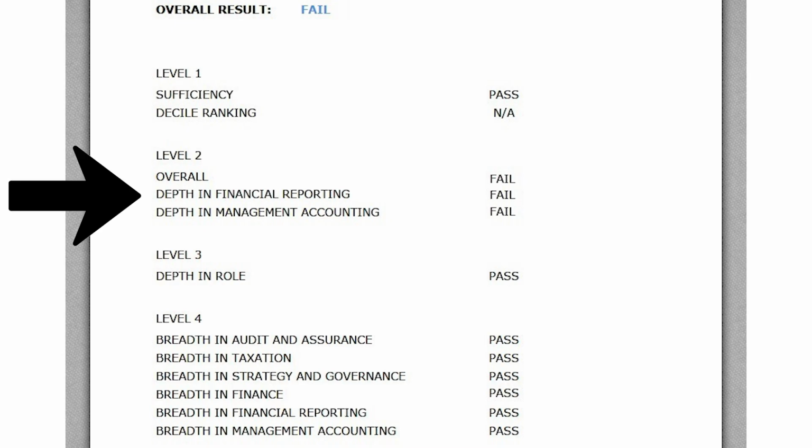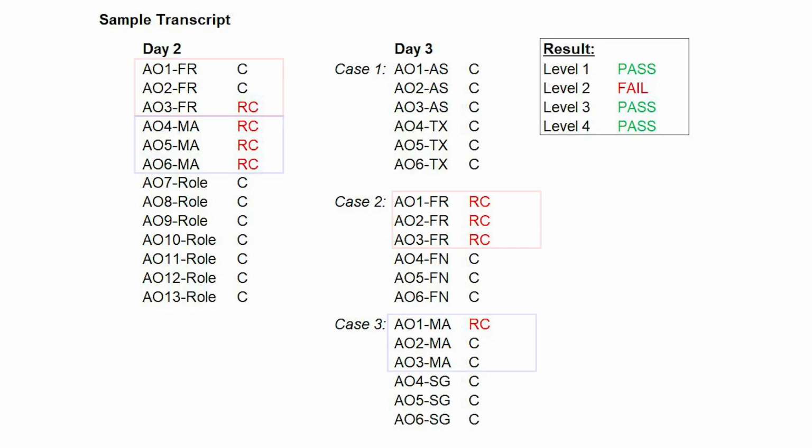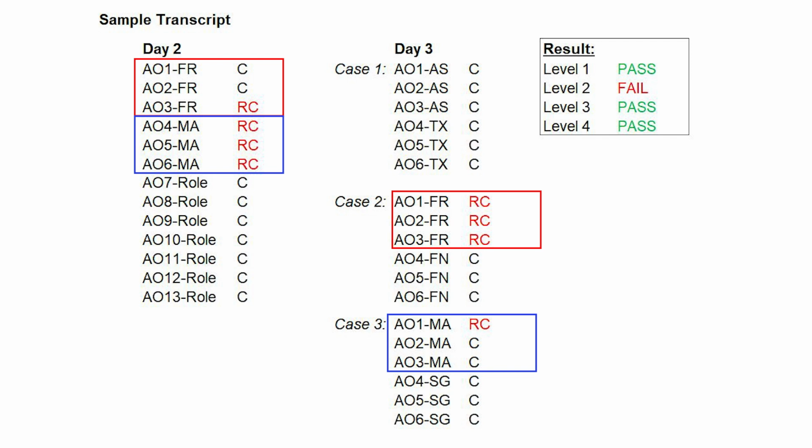In combined days 2 and 3, they're looking for you to score at least 3 to 5 Cs in FR or MA. It's important to note that it's one or the other, it's not both of them. Here's a sample transcript. You can see that in both the FR and MA sections, it's mostly RCs and 2 Cs in each. This would result in passing all levels but not passing level 2 because there are not enough Cs in FR or MA.